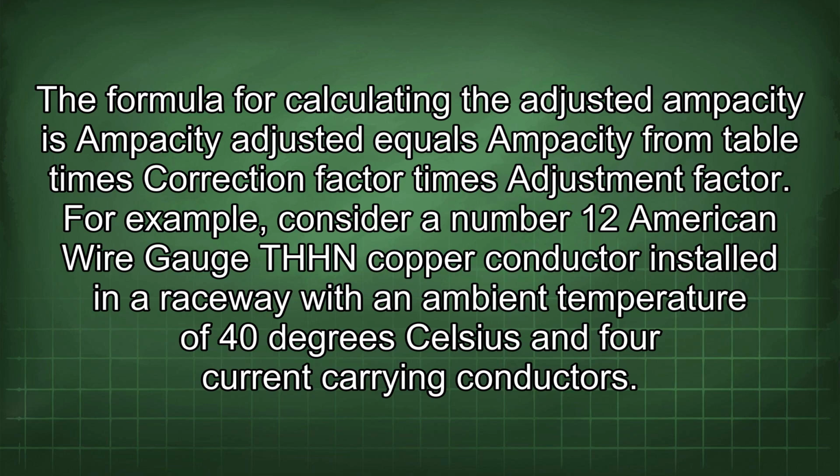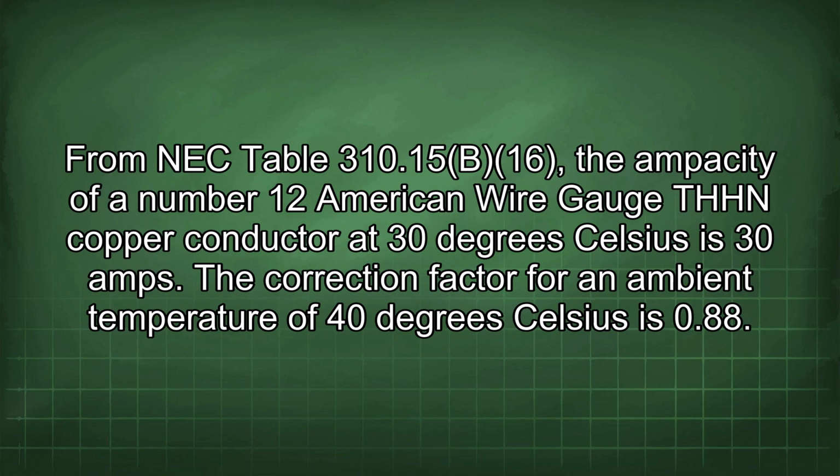For example, consider a number 12 American wire gauge THHN copper conductor installed in a raceway with an ambient temperature of 40 degrees Celsius and 4 current-carrying conductors. From NEC Table 310.15(B)(16), the ampacity of a number 12 AWG THHN copper conductor at 30 degrees Celsius is 30 amps.